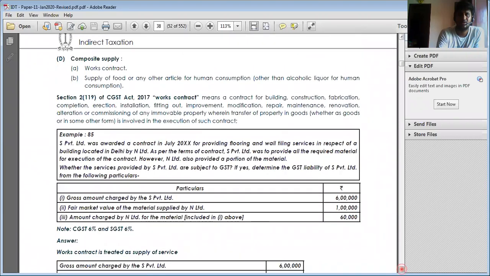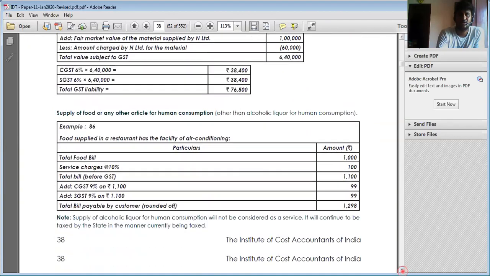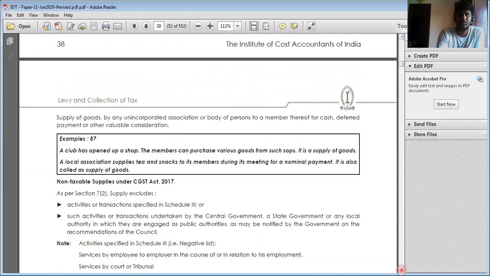Composite supply. Suppose a works contract, or supply of food or any other articles for human consumption, is subject to Schedule 3, where it is considered as services. Here the major activities may be construction, fabrication, modification, etc. That is considered as supply, right? Next, restaurant business is considered as supply of services.